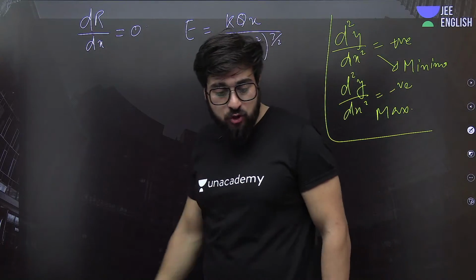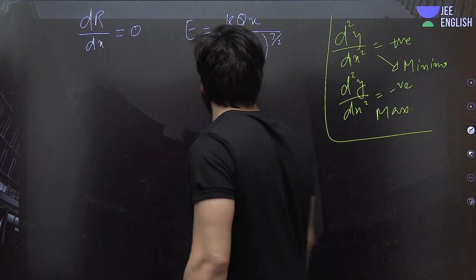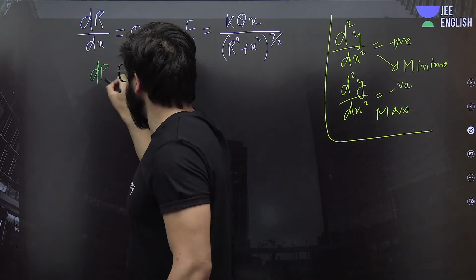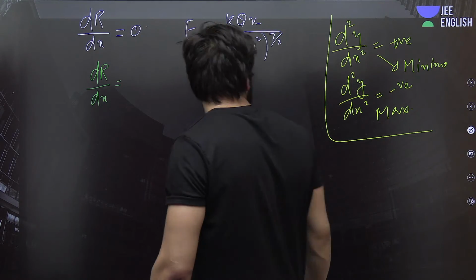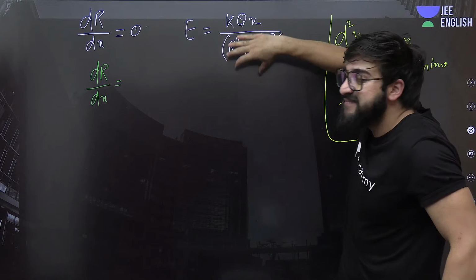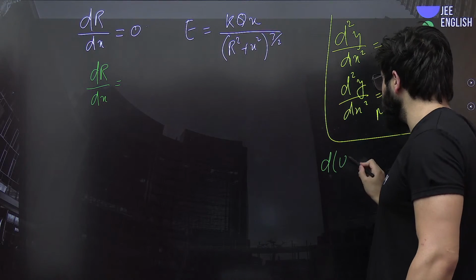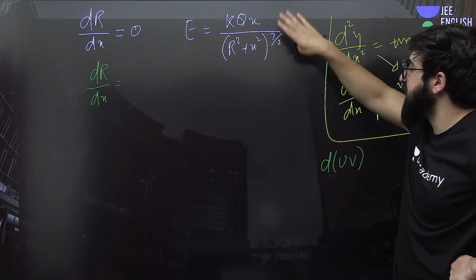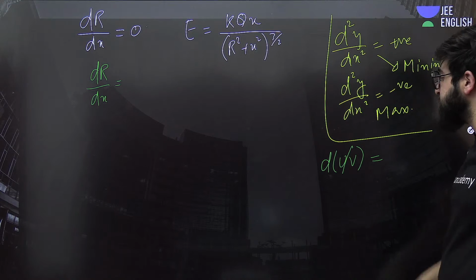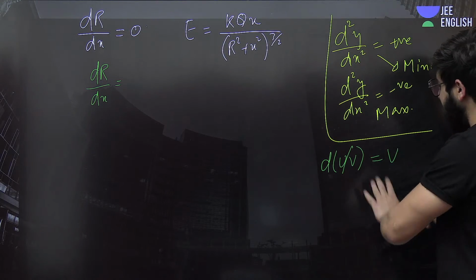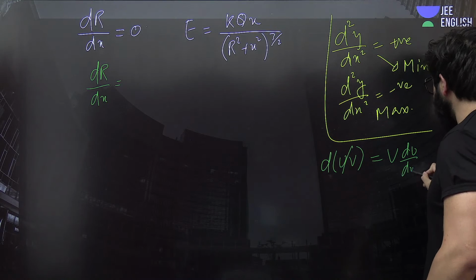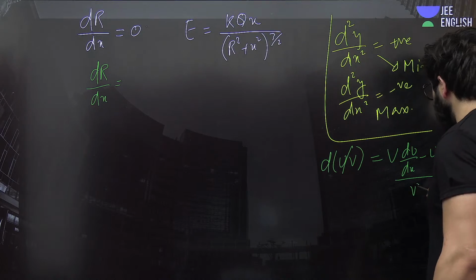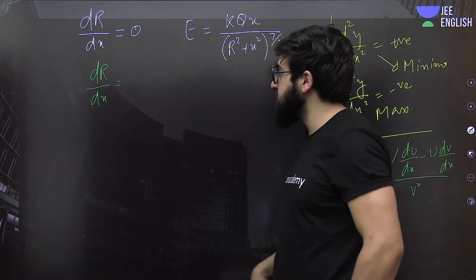Now let's go for the differentiation of this one. So how do we exactly do that? In this case we need to go with the u by v method, that is, differentiation of u by v. Consider this as u, consider this as v. So we keep v as it is, then du by dx, then minus u as it is, dv by dx, and upon v square. You might have studied this in your differentiation.